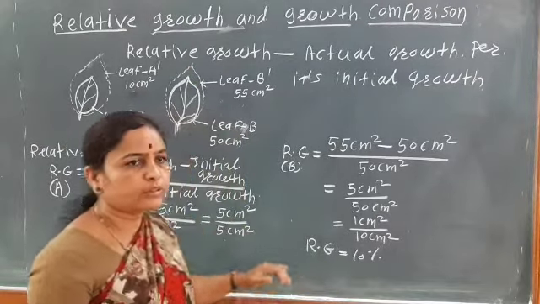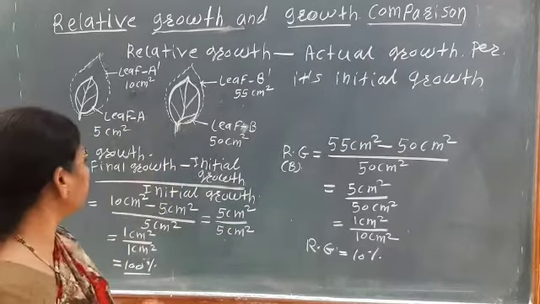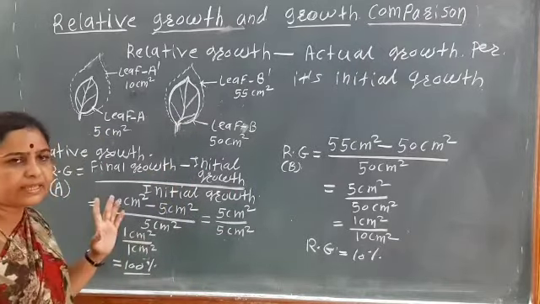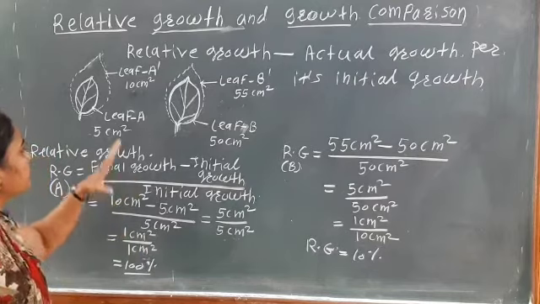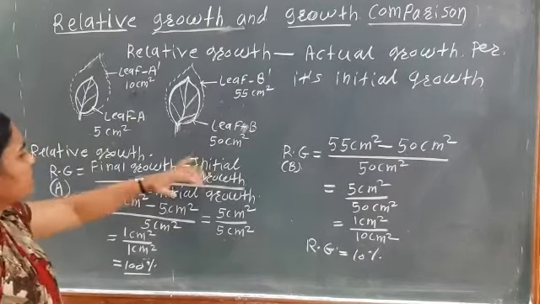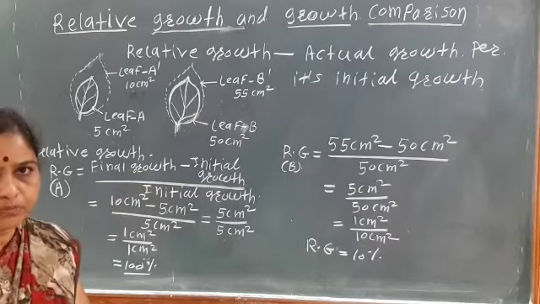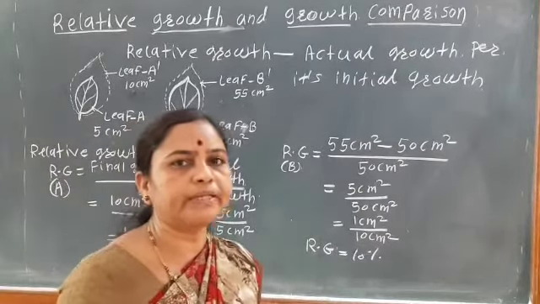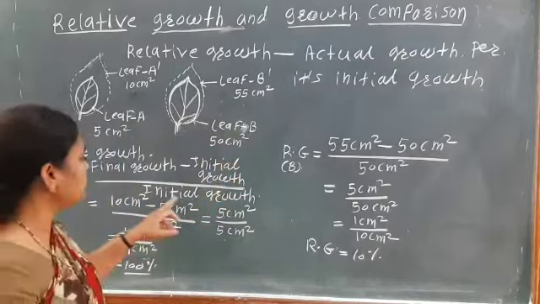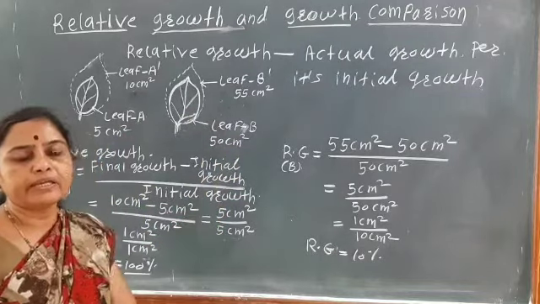So here that is the relative growth. So relative growth once again see, relative growth is nothing but the final growth minus the initial growth. That is here the actual growth or the absolute growth per unit time per its initial growth.